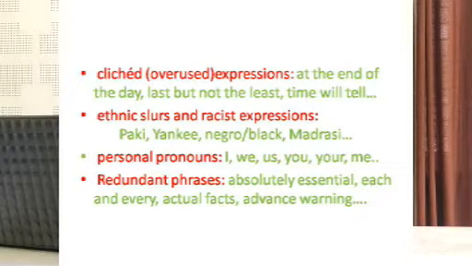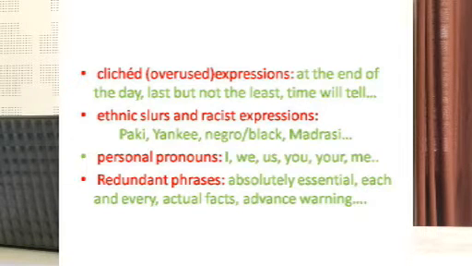Next, we have ethnic slurs and racist expressions. Ethnic slur means we give certain names to some people because they come from a particular region or a particular place. We call them by particular names, like Paki. So, a person from Pakistan, we call them Paki.